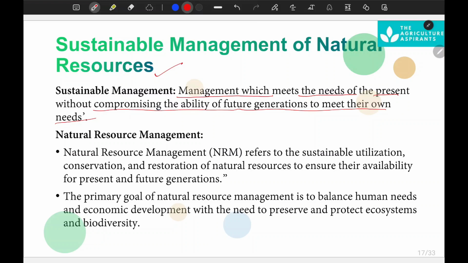So this is sustainable management of resources. Now, in the case of natural resources, what is natural resource management? It is a very important topic. What is natural resource management?